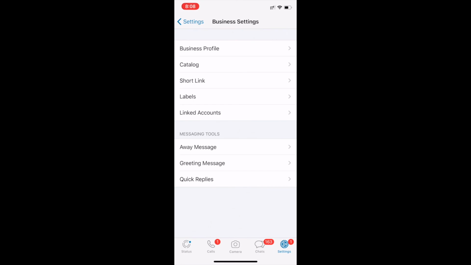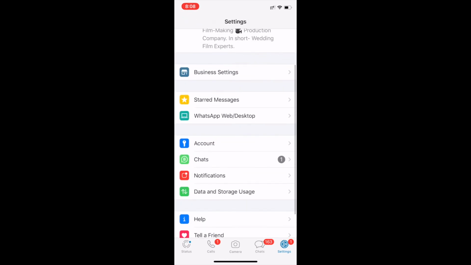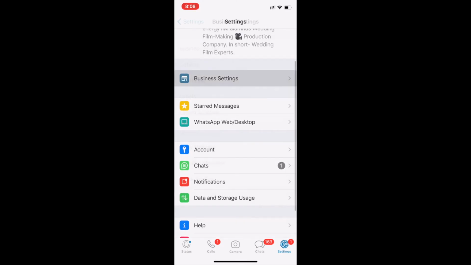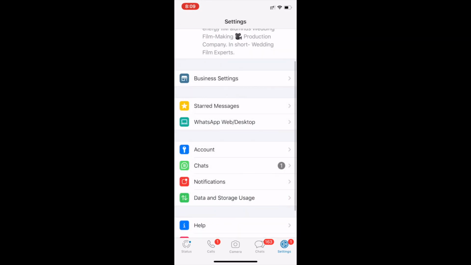Now if you see, we are almost done with all the features of WhatsApp Business, and this is how you could effectively and powerfully use WhatsApp Business, and the rest are the same options that you might see in your normal WhatsApp account. That's it. But these are the features that I wanted to share with you from a wedding photography and filmmaking business perspective, and that is what it's done. And let's just come back to the mind map.